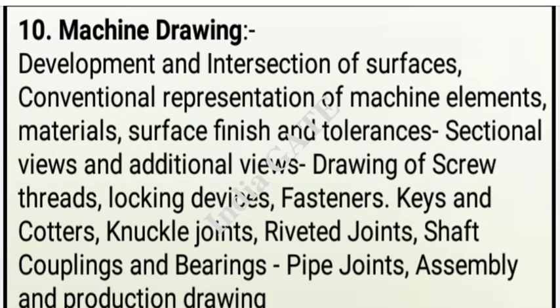Here machine drawing is very important for the mechanical branch, and important topics are development and intersection of surface, conventional representation of machine element, material, surface finish and tolerance, sectional view and additional view, drawing of screw, thread, locking device, fastener, key and cotters, knuckle joints, rivet joints, shaft coupling and bearing, pipe joints, assembling and product drawing.